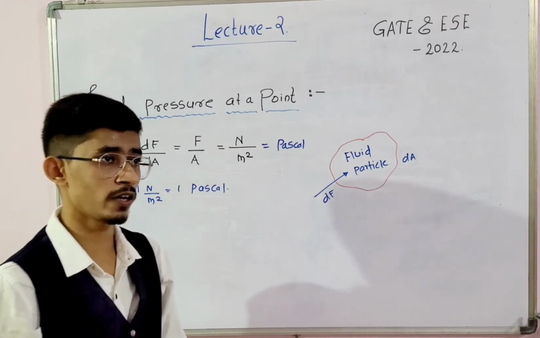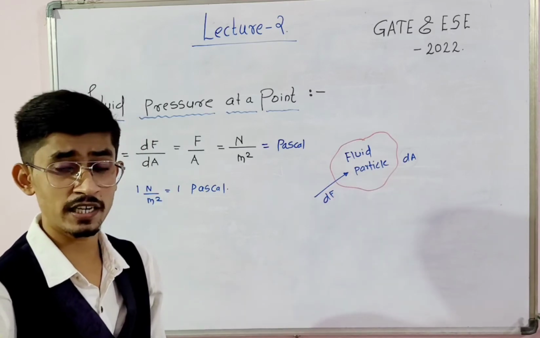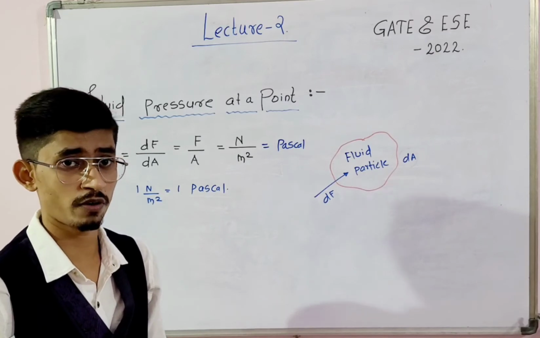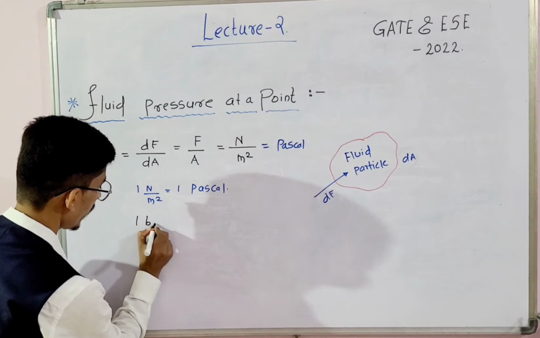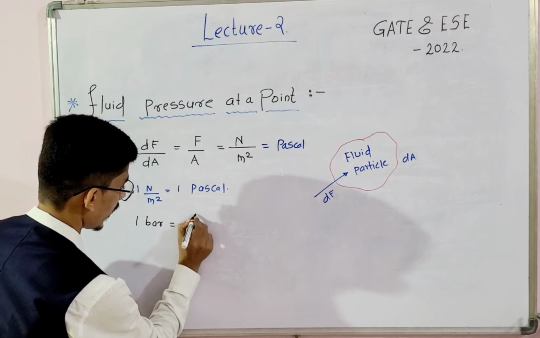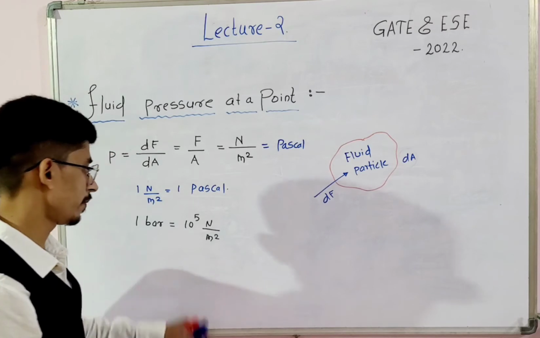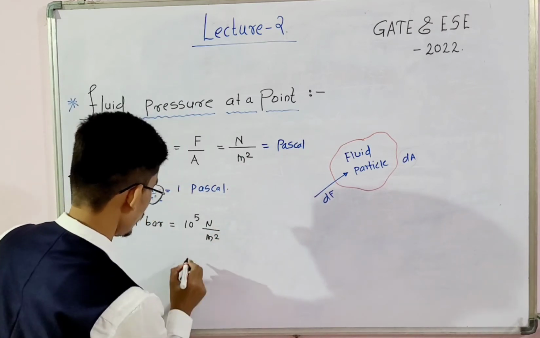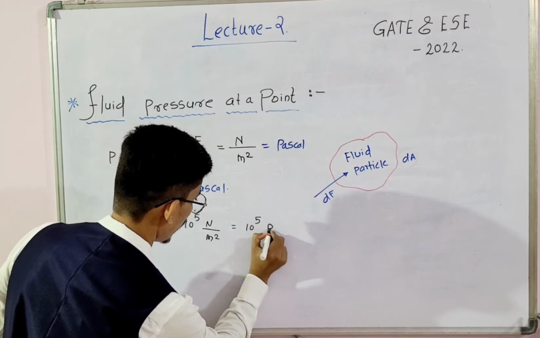If you want to find out the pressure in terms of bar, these are also important parameters, and we have to remember them because in a problem solving approach these are very helpful terms. 1 bar is equal to 10 raised to 5 Newton per meter square, and this Newton per meter square is nothing but Pascal, so 10 raised to 5 Pascal.